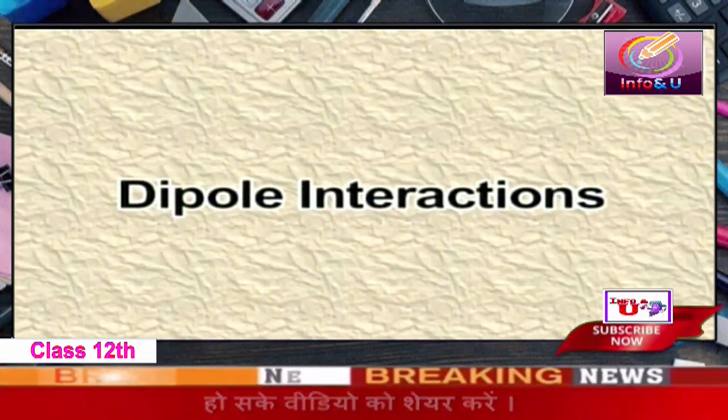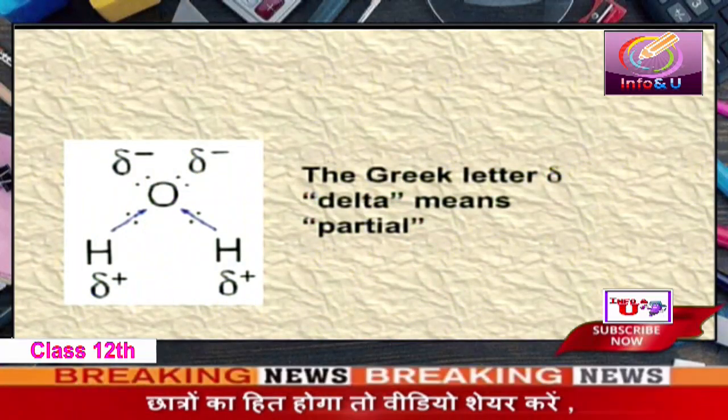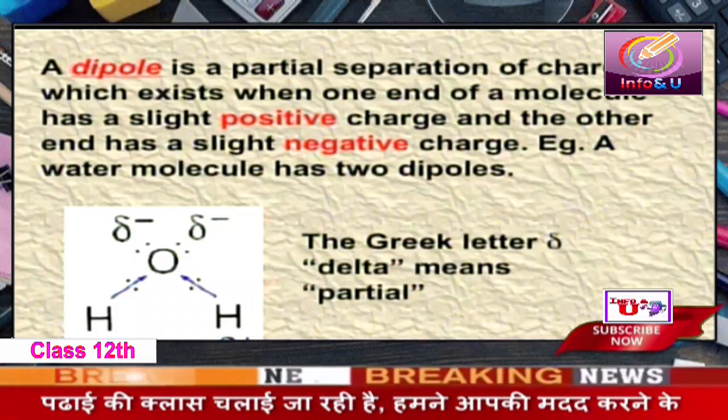The dipole interactions. When there is a bond between the 2 dissimilar atoms and the electronegativity of one atom is higher than the other atom, the shared pair of electrons shifts towards the more electronegative element and it creates charge. We denote this charge by delta. Delta means partial. In the case of the water, you can see oxygen is more electronegative and hydrogen is less electronegative. So the shared pair of electrons shifts towards oxygen.